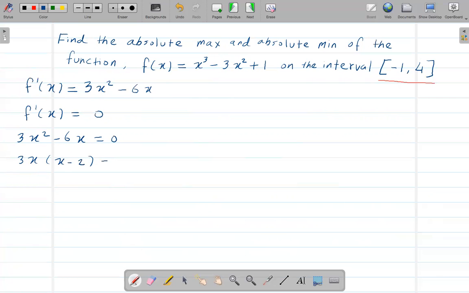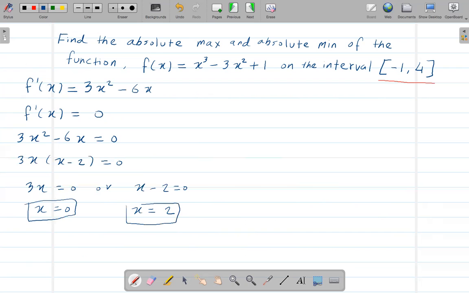So either 3x equals 0 or x minus 2 equals 0. Divide by 3 on both sides, so x equals 0, and from the other, x equals 2. Since this is a polynomial, you can directly say that these two are critical numbers.